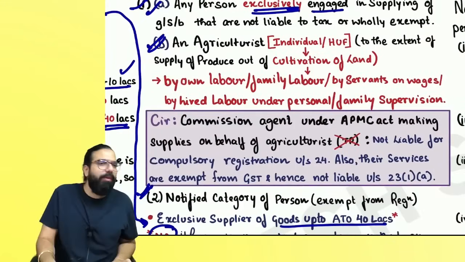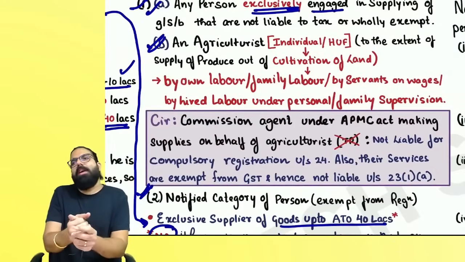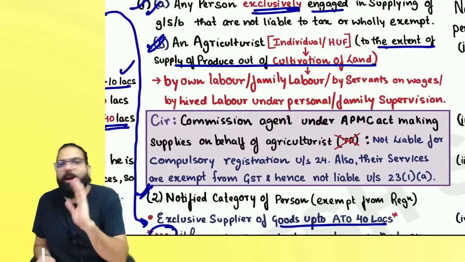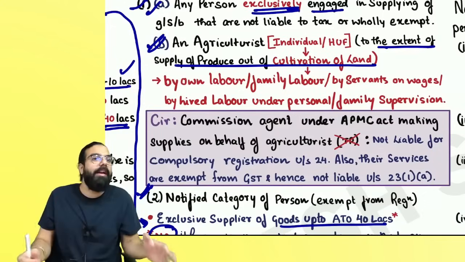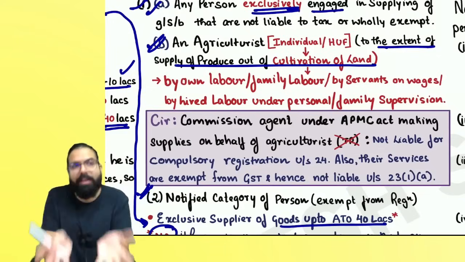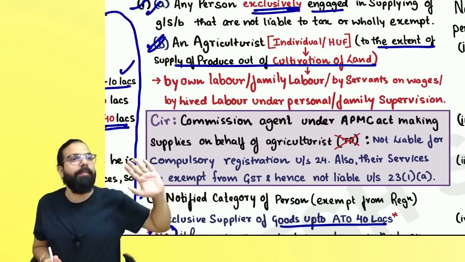Then the second point over here is the agriculturist. If an agriculturist does cultivation of land, to the extent of cultivation of land, he is not required to take registration. Whatever he grows, even if GST is applicable on the item, because he has grown it and is selling it, there will be no GST.